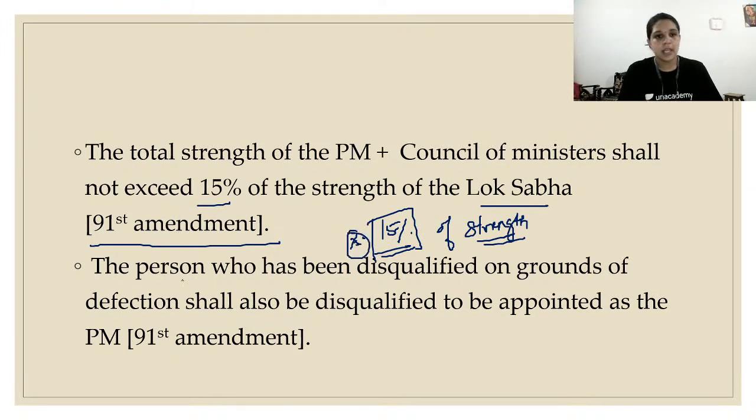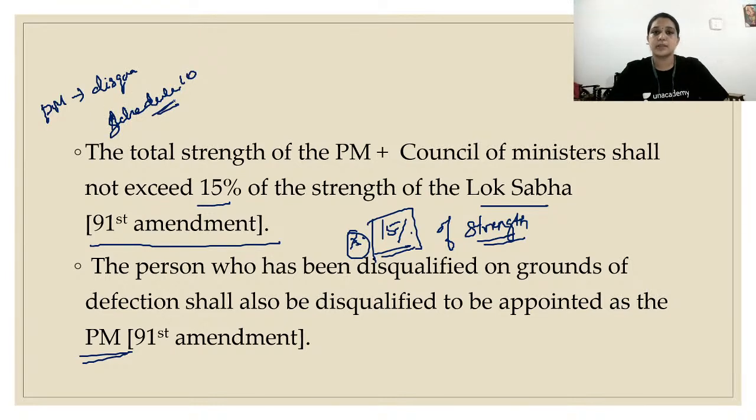Keep it in mind. The person who has been disqualified on grounds of defection shall also be disqualified to be appointed as Prime Minister. If the Prime Minister himself is disqualified under grounds of defection, or Schedule 10, the Schedule 10 of the Indian Constitution deals with this anti-defection law, he loses his position of MP, and he also loses his position as Prime Minister. That is also in the 91st Amendment Act. Very important, these two things.